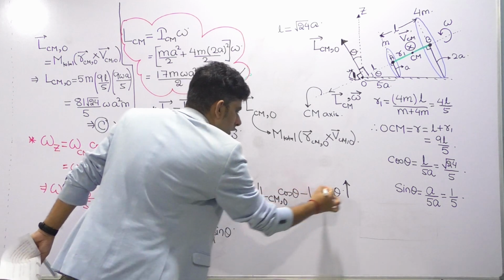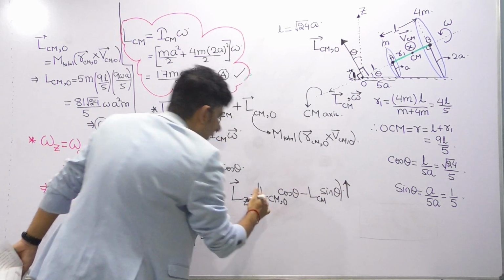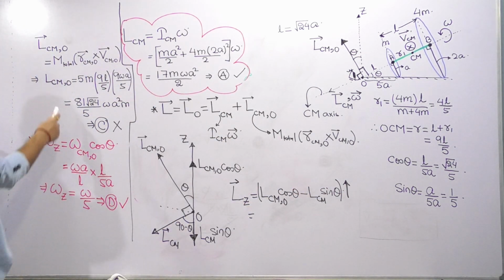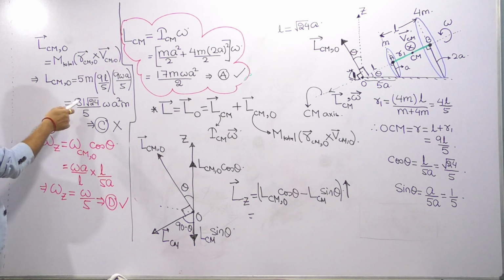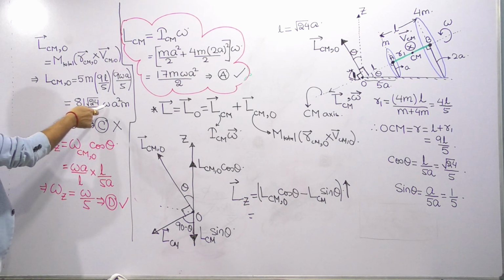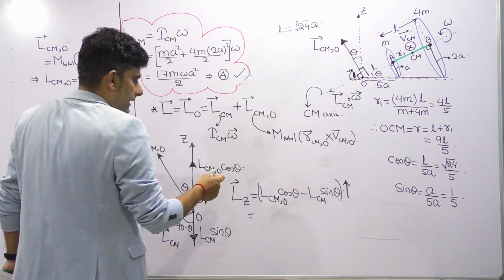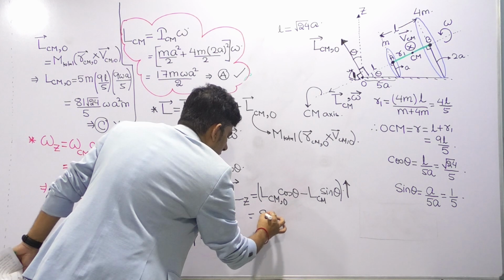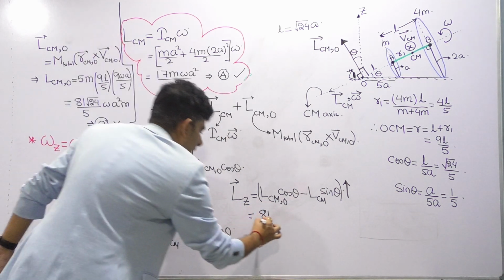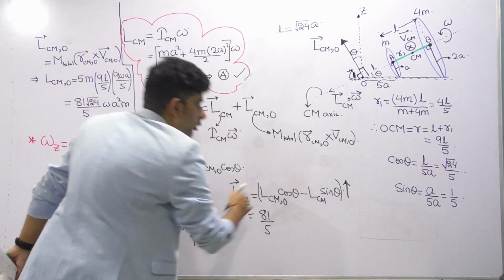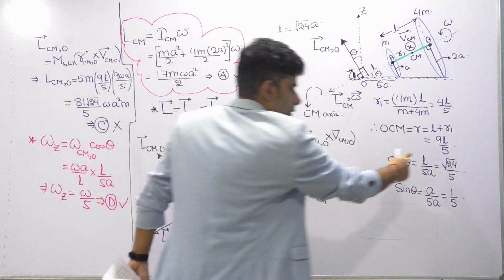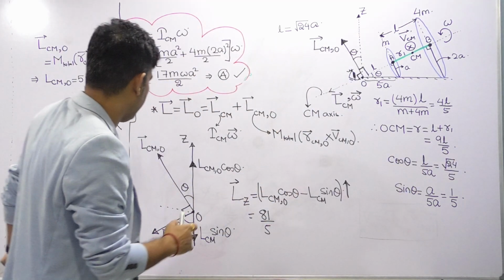So putting the values now, LCM with respect to O, you can see, is 81 root 24 by 5 omega a square m. So what we can do, 81 by 5 cos theta, you can see cos theta is root 24 by 5.